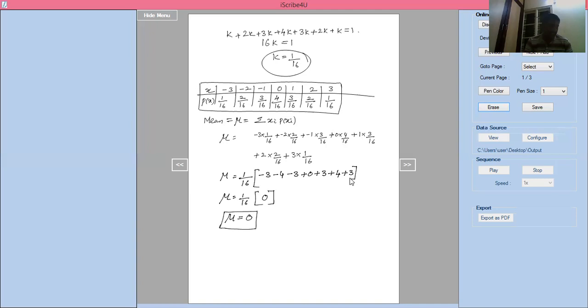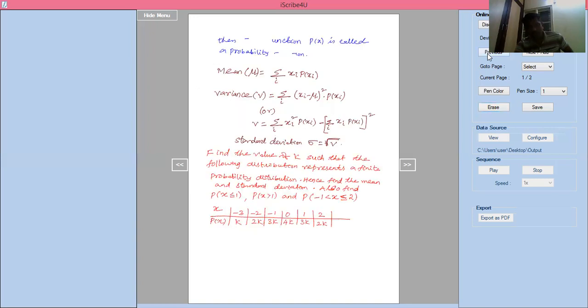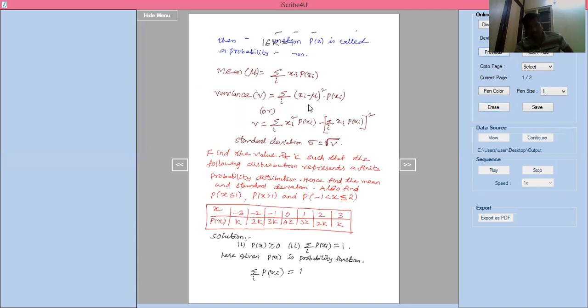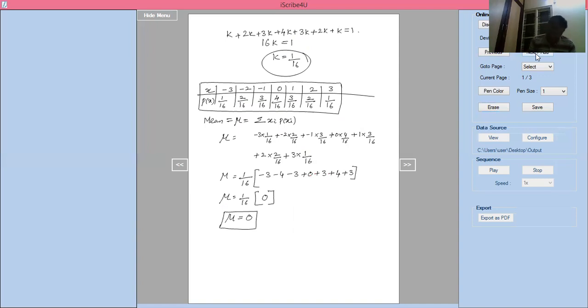Next, variance. I told that we have two formulas, and any one formula I can use. So two formulas for variance: one is xi minus mu whole square into P of xi, and the next one is this one. This or this, any one you can use. If you use any one, you will get the same result only.